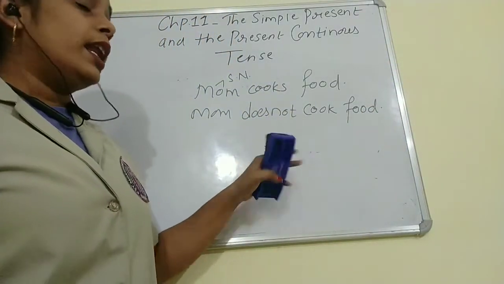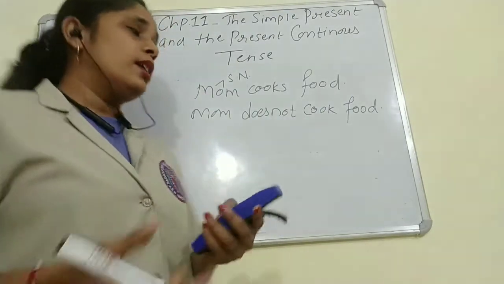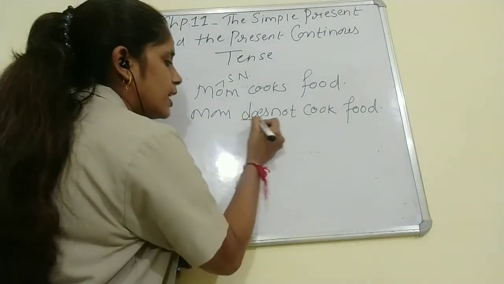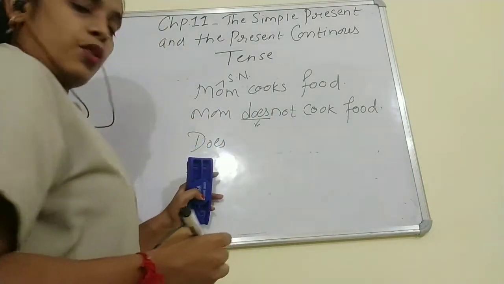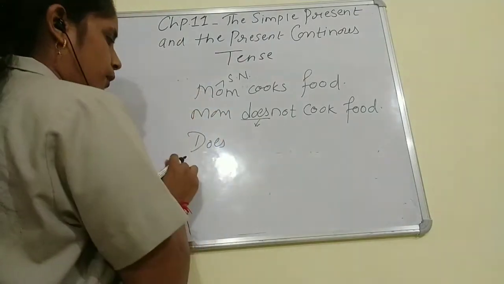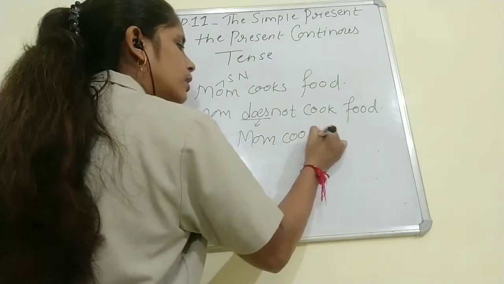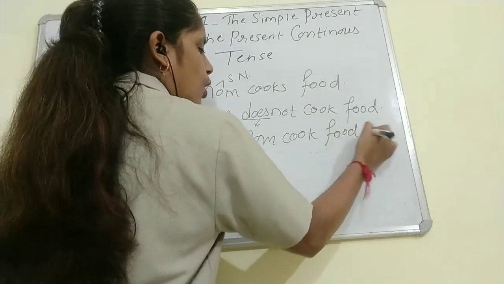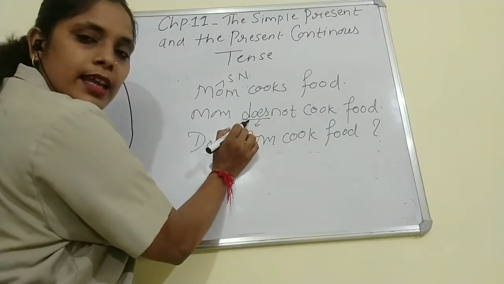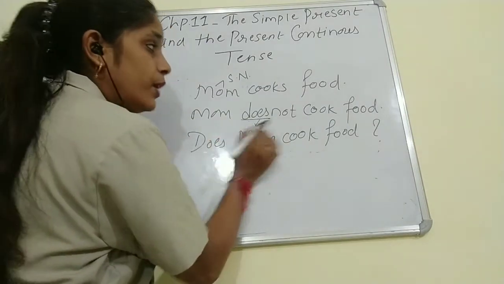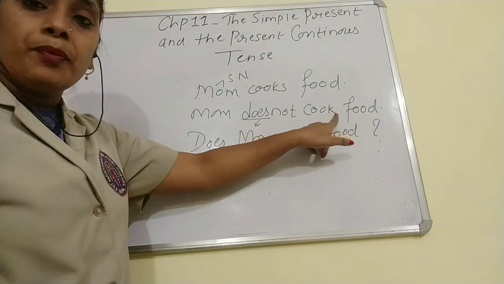Now children, if I want to ask a question, what will I do? I will just bring this does before the subject. So it will be, does mom cook food? See children, as soon as I added does not, I removed s from the main verb.